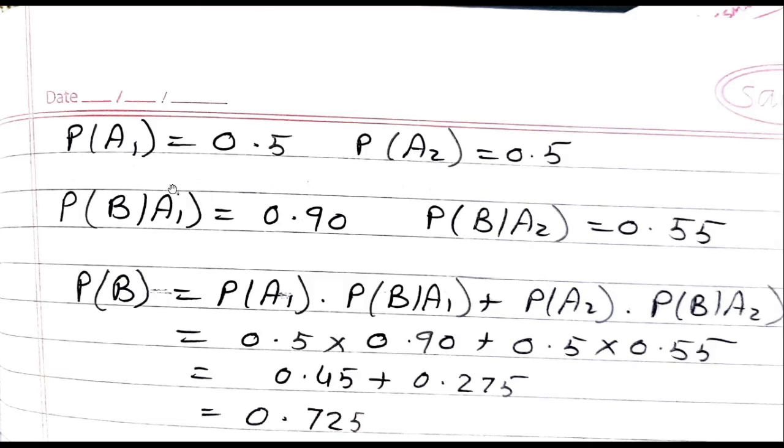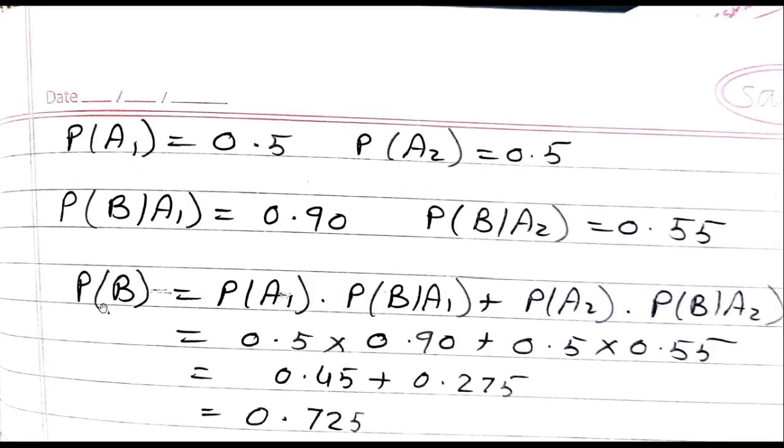Now we are given that equal number of men and women are in the group. So probability of A1 is equal to 0.5. Probability of A2 is equal to 0.5. Now probability of B given A1. They have given us that 10% are unemployed, but we have defined B as employed. So naturally 90% will be employed. So probability of B given A1 is equal to 0.90. And probability of B given A2 is equal to 0.55, because 45% are unemployed, so 55% will be employed.